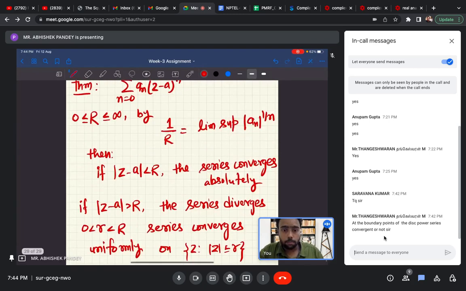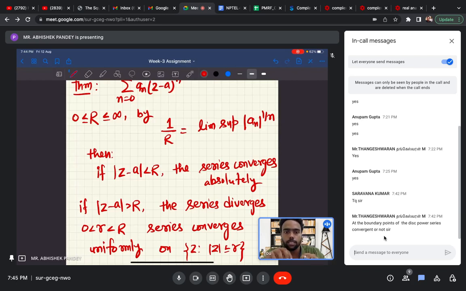Once you take the boundary points, the circle of convergence, on that we are not sure. We cannot say anything about whether at every point the power series will converge, or whether at some points it will converge. There are a lot of examples around this.